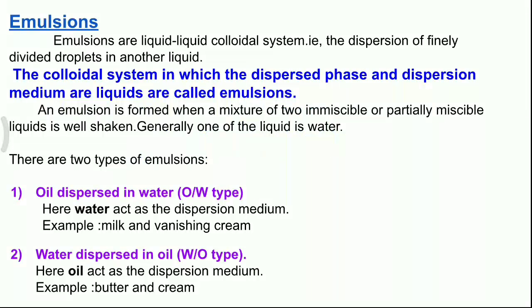There are two types of emulsions: oil dispersed in water and water dispersed in oil. In oil dispersed in water, water acts as the dispersion medium, while in water dispersed in oil, oil acts as the dispersion medium. An example for oil dispersed in water is milk, and for the second one the example is butter.